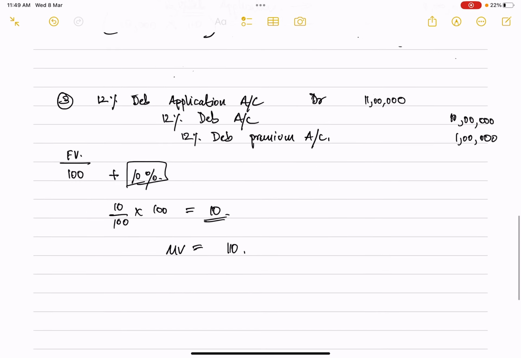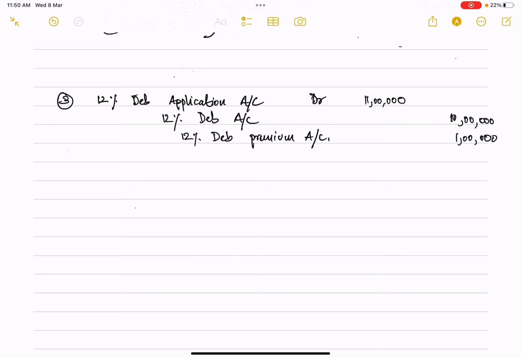One thing we need to keep in mind is this excess premium that we receive. Have you ever seen any item in the balance sheet of a company known as debenture premium? Yes. So what happens? This debenture premium account does not appear on your balance sheet, since this debenture that we are talking about is a form of capital, a source of capital, right?